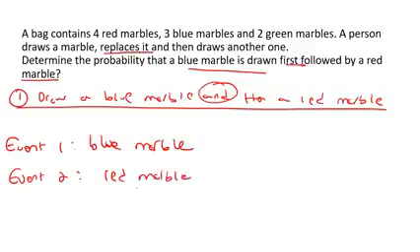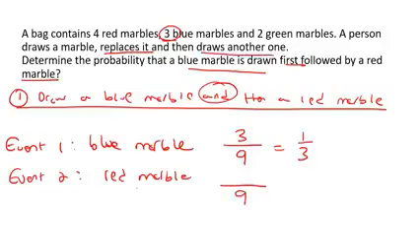Replaces it. Okay, so let's do the blue marble first. So in the bag, there are 4 plus 3, which is 7, plus 2. There are 9 marbles in total. The blue marbles, there are 3. Okay, so if you type that on the calculator, that'll give you 1 out of 3. Now, they take that blue marble out, but then they put it back into the bag. That is very important. They put it back into the bag, so they replace it, and then they take another one. So when they take another one, there are still going to be 9 marbles in the bag because they've put the blue one back.